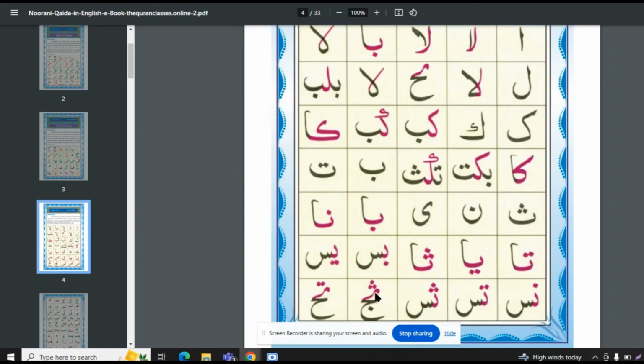Sa is the half shape and the black one is the jim. Jim shape is the full shape. And this ta ha, pink one is the ta and black one is the ha. I hope you understand very well.